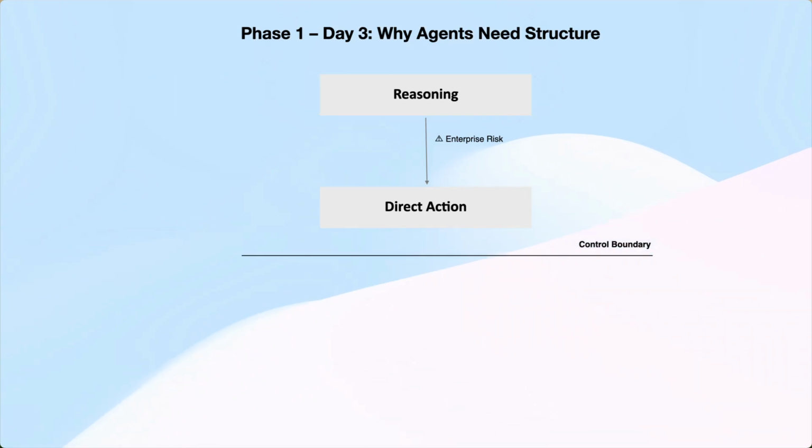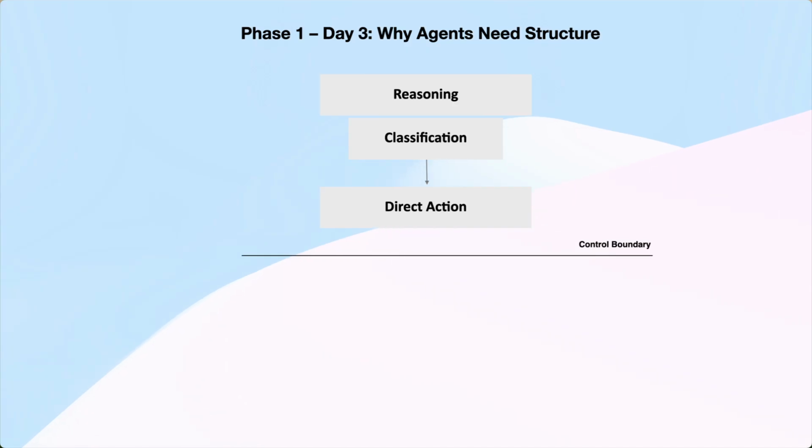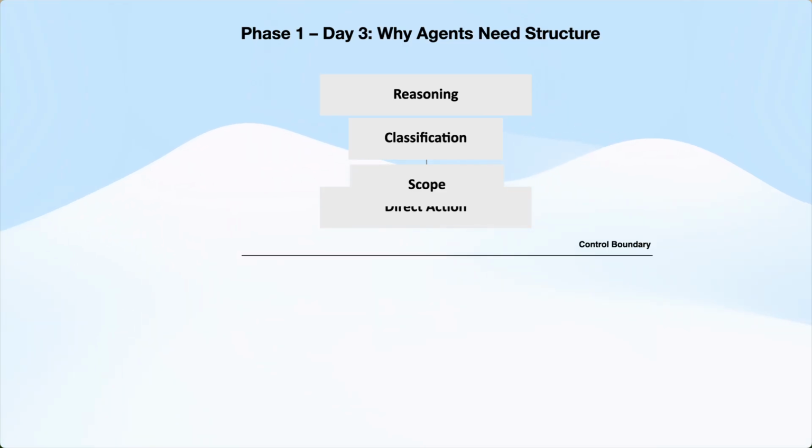First comes classification. What kind of situation is this? Not routing, not automation, understanding. Next comes scope. What is the agent allowed to do? And just as importantly, what must it never do?